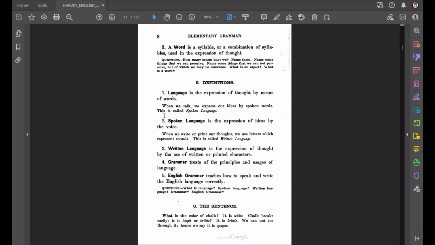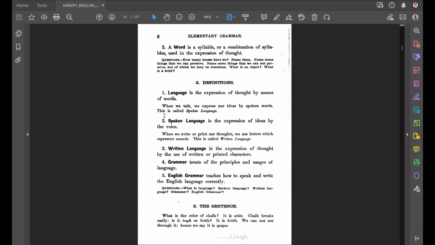Language is the expression of thought by means of words, and there are 2 kinds of language. Think. What are the 2 kinds of language that we learned about? Good, yes. Spoken and written, okay? So we learned about language, and we learned that there are 2 kinds of language: spoken language and written language.